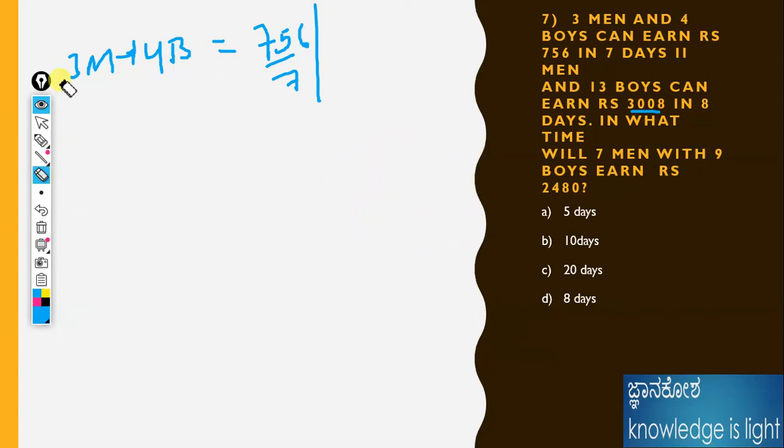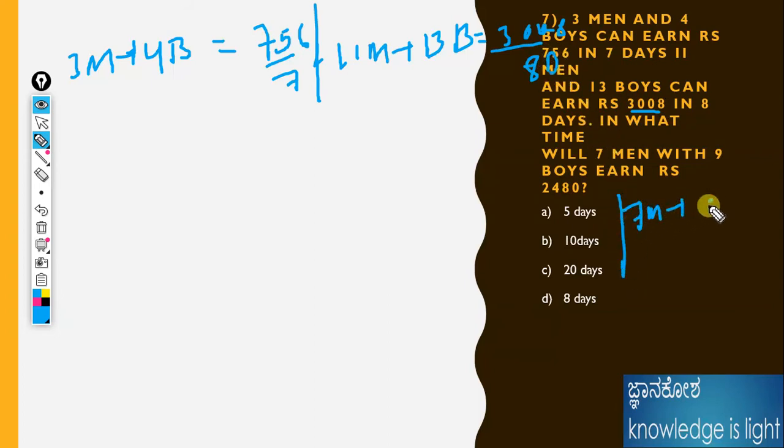The question is now: 7 men and 9 boys earn 2480 rupees. We need to calculate how many days they will take. Okay, fine. Now we can substitute the values from that one. After substituting the values, 7 on the 7, 8, 108.